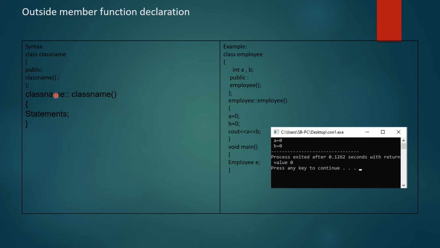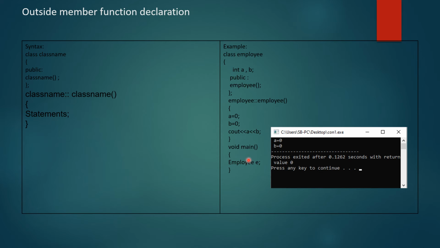So class name, scope resolution operator, class name, and statements. So example: class employee, int a comma b, public employee open and close bracket semicolon, and at the time of outside member function declaration, class name employee, scope resolution operator, then class name employee open and close bracket, and I have just initialized the value to 0 and display the value.